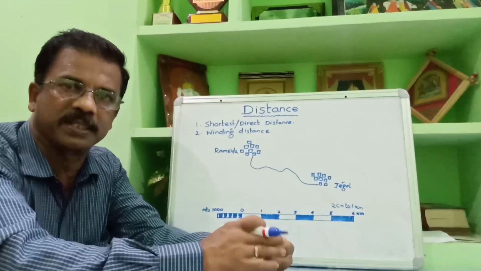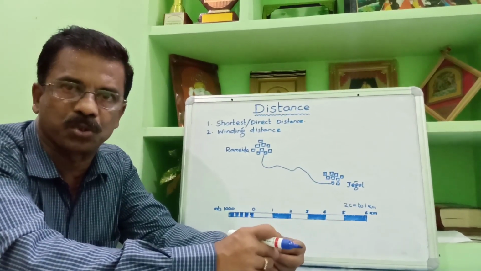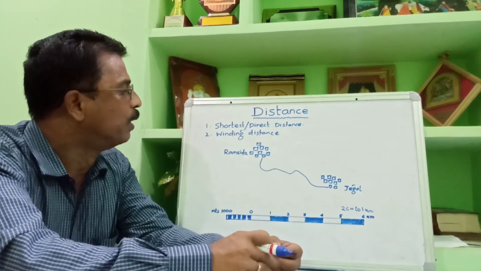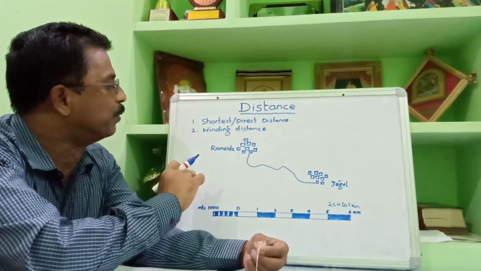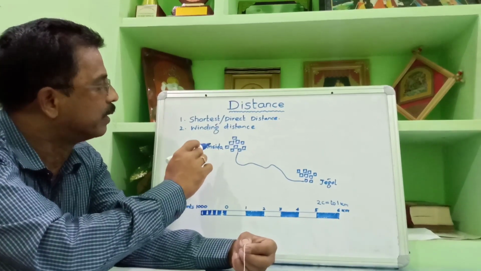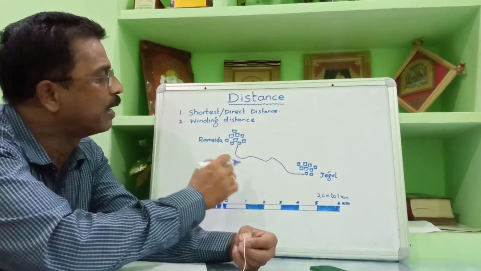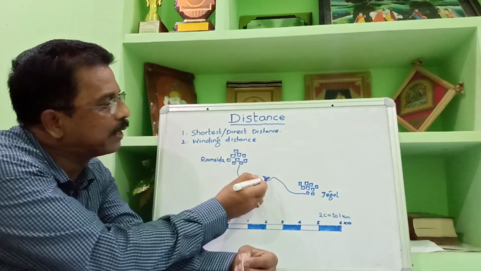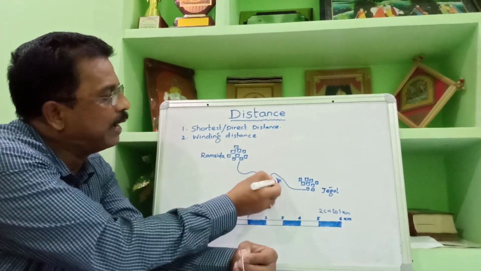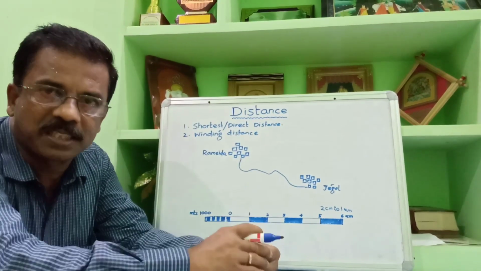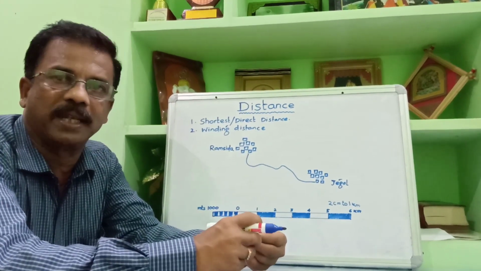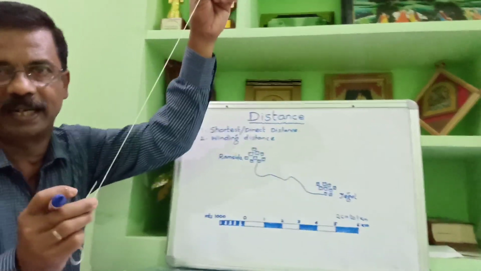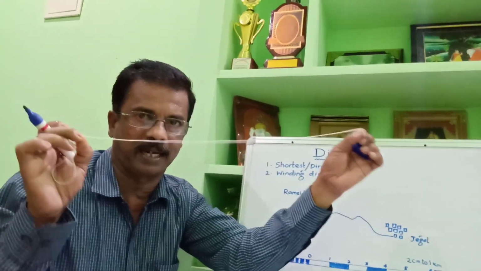Now children, winding distance, or zigzag distance, as the road goes or as the river flows. Task: measure the distance between Ramsida and Jigal along the car track. You see, this is the marked line, which runs in a very zigzag way, and this is the car track. In this context, you need the help of a twine or a thread. Now look at this, it is a thread.